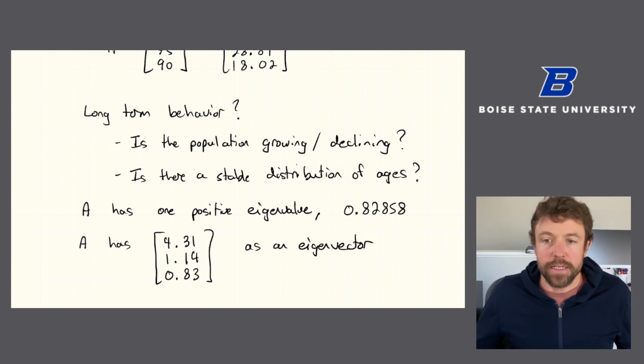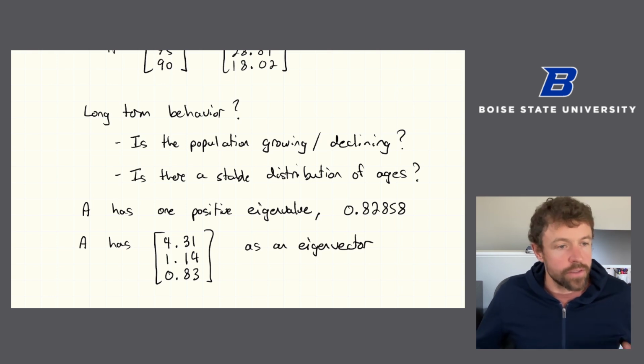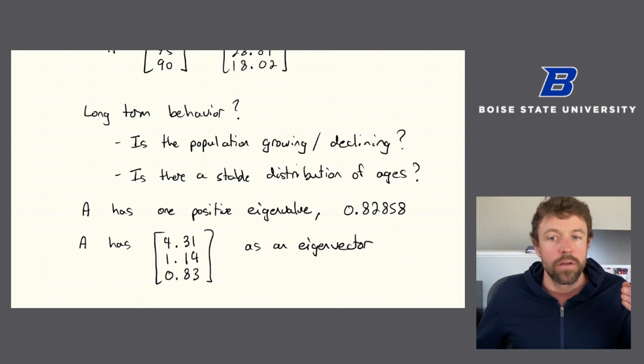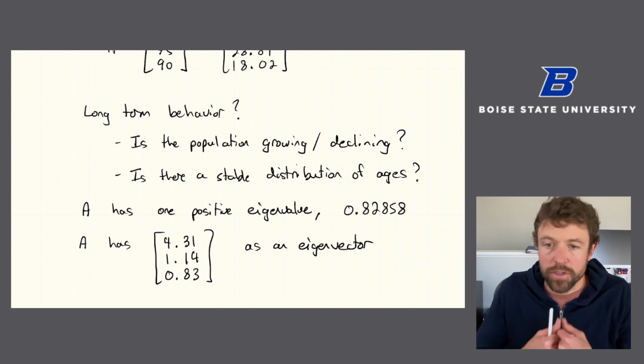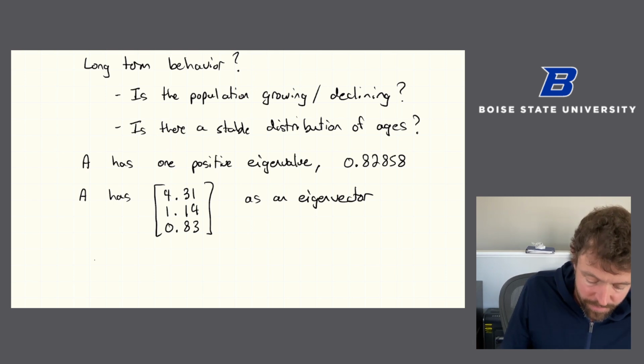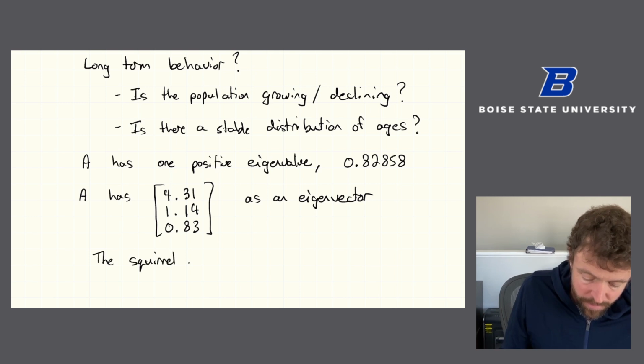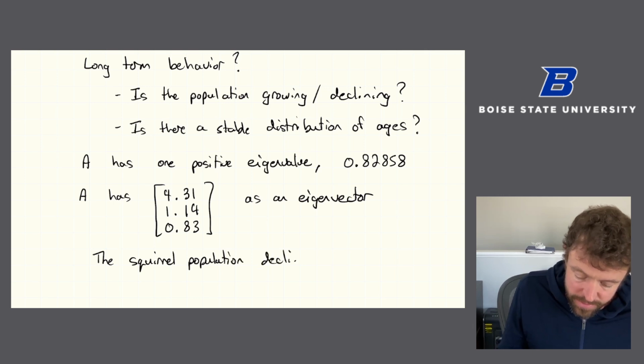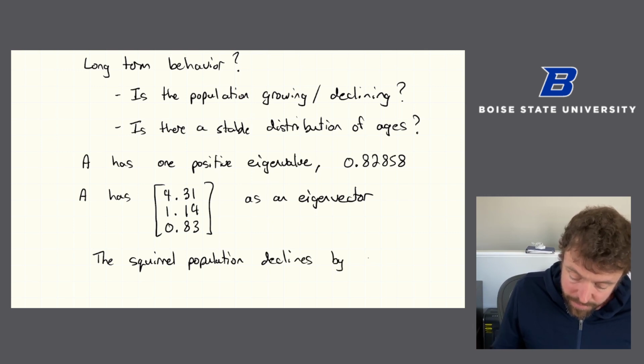All right, so what does this mean? The eigenvalues and eigenvectors in Markov chains told us something about long-term behavior of the states of our situation that we were studying. What is this telling us? What this is telling us is that the squirrel population declines in the long run by not 82.9%.